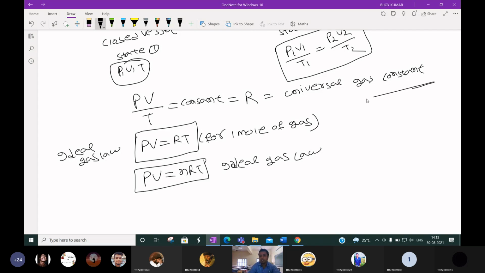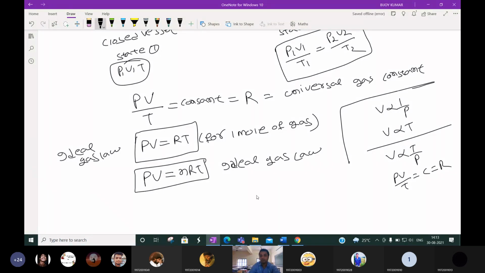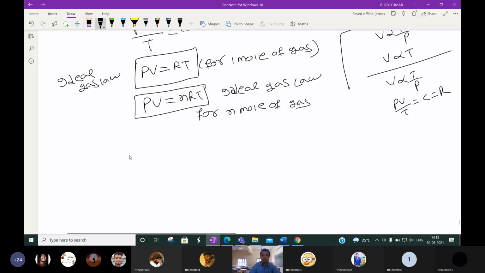Okay, let me repeat once again. From Boyle's law, we know that volume is inversely proportional to pressure. From Charles' law, we know that volume is directly proportional to temperature. By combining these two things, we got volume is directly proportional to temperature by pressure, or we can say PV by T is equal to constant. This constant is nothing but R, the universal gas constant. For n moles of gas, it will be PV is equal to nRT. Okay, I think you know these things. I'm just revising. If you don't know, then read my notes once again.